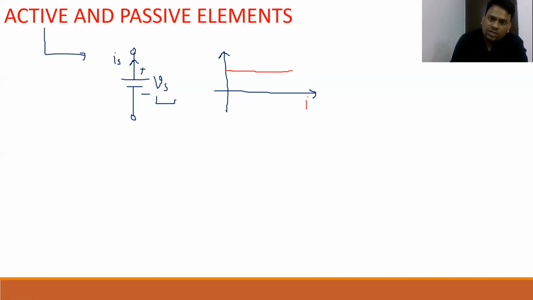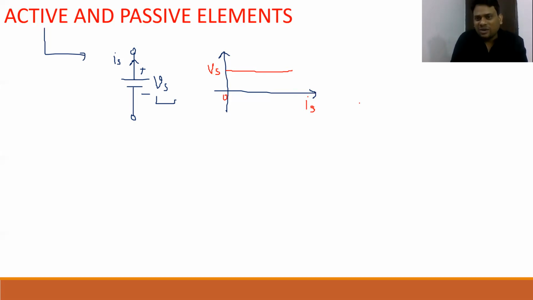I select the horizontal axis as the source current and the vertical axis for the voltage. For any value of current, either 0, 1, 2, 3, 500, 1000 ampere, anything, this Vs is constant for all values of current. The most important thing: if I assume this Is is a very large current, theoretically infinite current, then what will be the power delivered by this voltage source in that period when your Is tends to infinity?